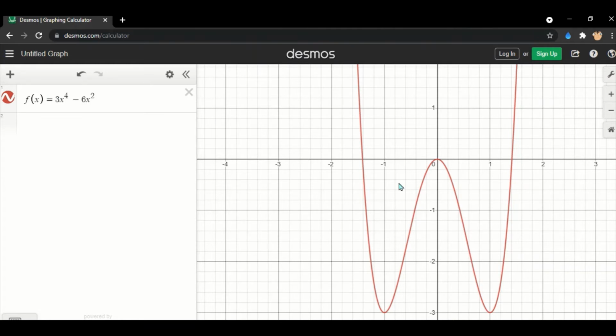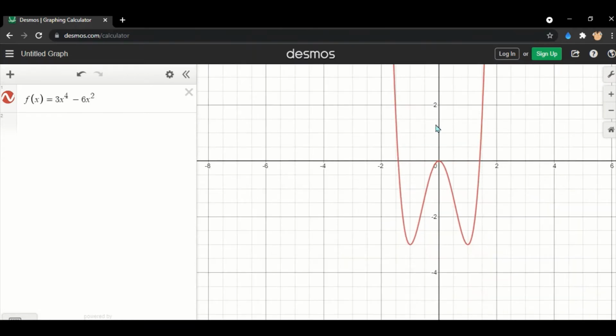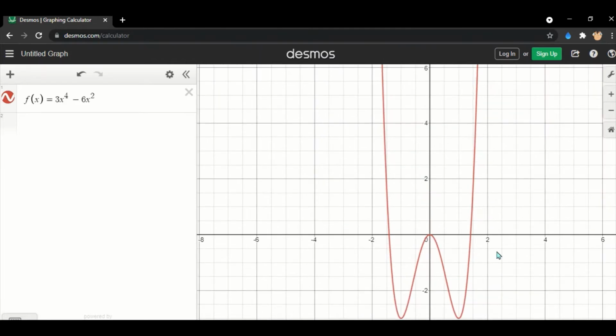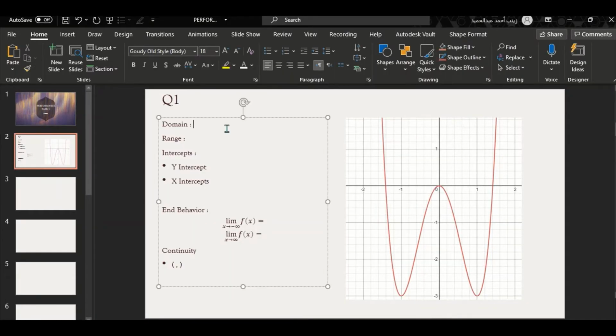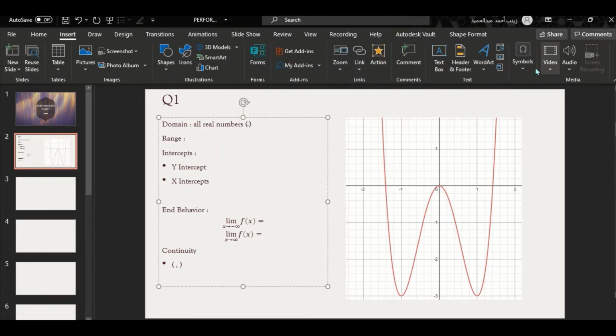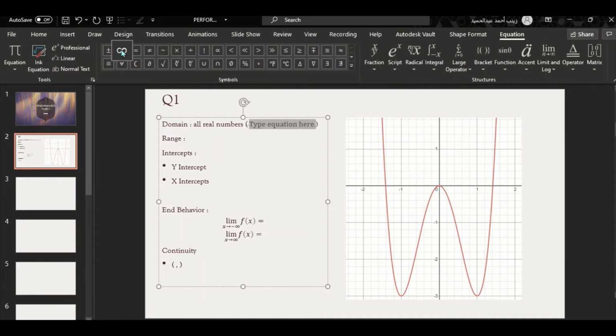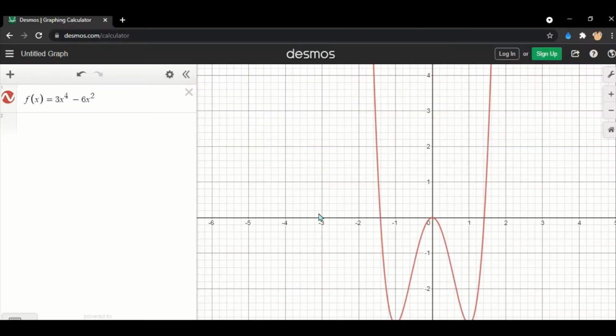So looking at the graph, we want to figure out the domain. So my equation doesn't have any square root or fractions, and as we can see, the graph is continuous along the x-axis. That means my domain is all real numbers, or from minus infinity to positive infinity. So that's my interval for domain. So I click on symbols, equation, and I choose the infinity equation to write the interval.